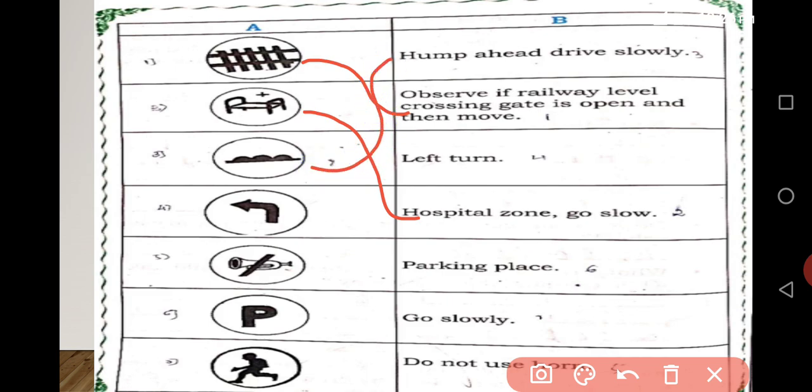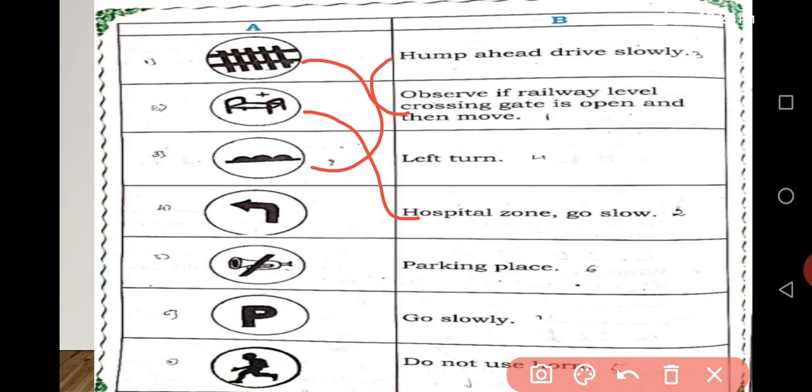For example, in front of your school there is a hump, so that the person who is driving the vehicle should slow down and drive slowly. So hump ahead, drive slow. Next, fourth one, is it left or right?